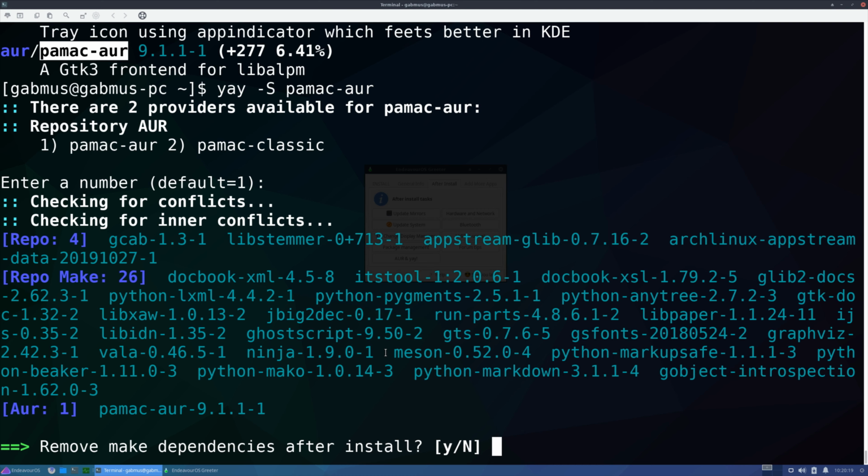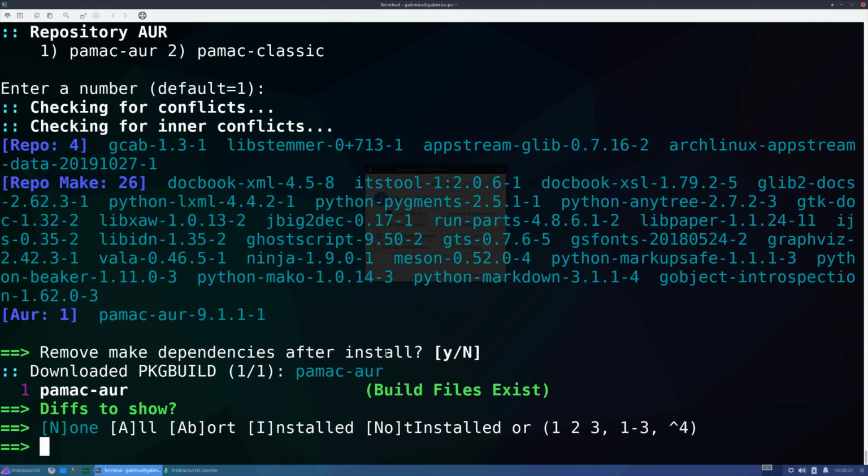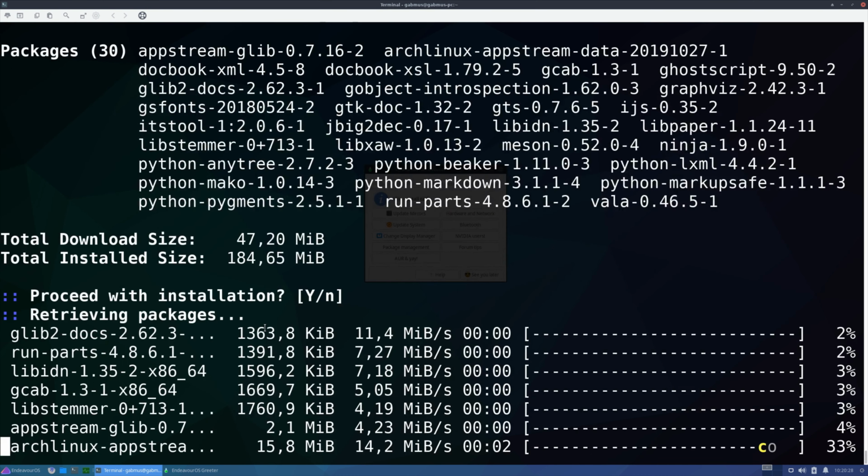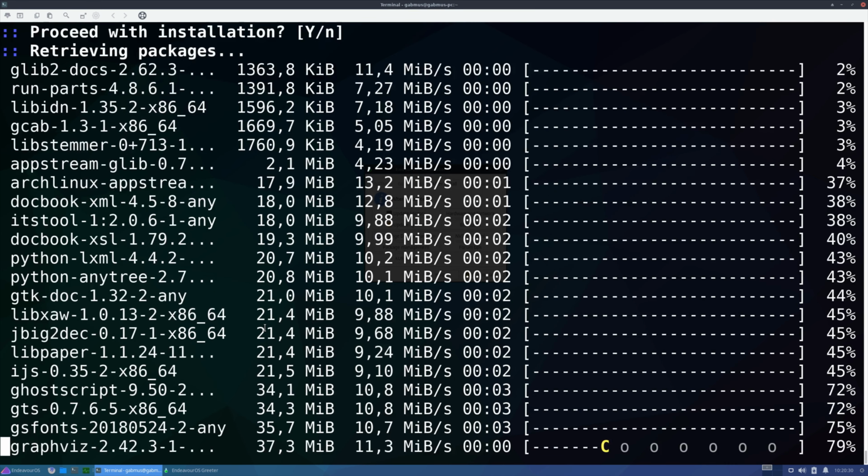Remove make dependencies after the install? No, because we're gonna need those to update the actual packages. Diffs to show: none. Proceed, yes. So it's gonna install quite a lot of dependencies.